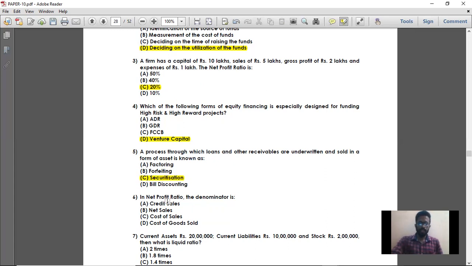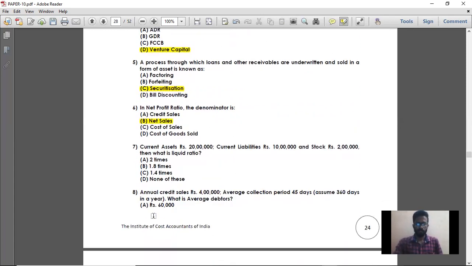Next, question number 6. In net profit ratio, the denominator is net sales. See, net profit divided by net sales into 100, that is the net profit ratio. So option B is the right answer. You can expect question number 6 kind of questions in the MCQs in exam. So they are going to ask the formulas too. So be thorough with your formulas. Next, question number 7.